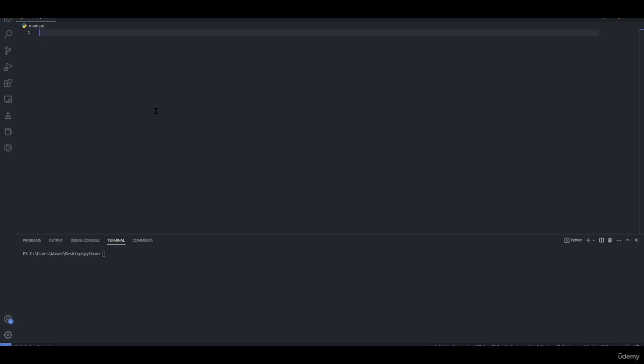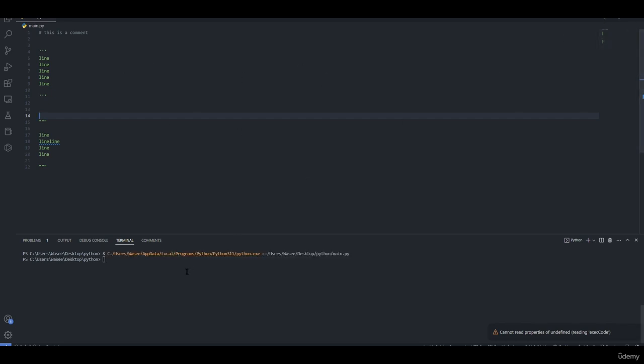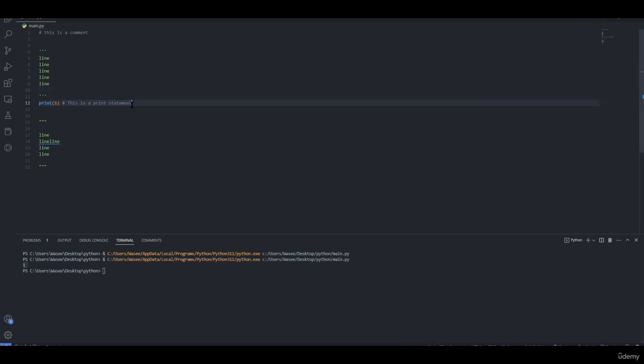In Python we have 2 types of comments. One line comment which starts with a hashtag. This is a comment. And multiple line comment which can be like this or with quotation marks, 3 different quotations. If we run the program, nothing will be shown in here since all of these are comments. We can use comments after the code itself. Print 1. This is a print statement. And we can simply print the 1 and the comment will not be shown.